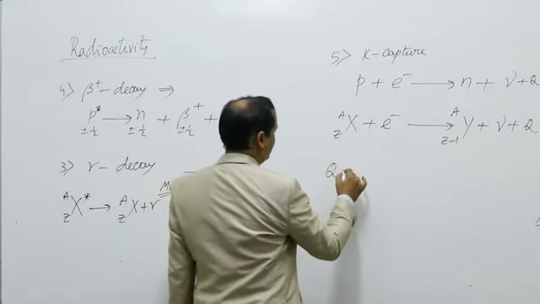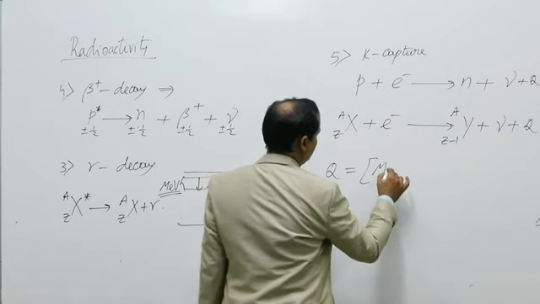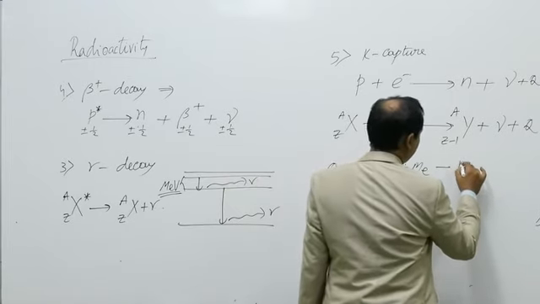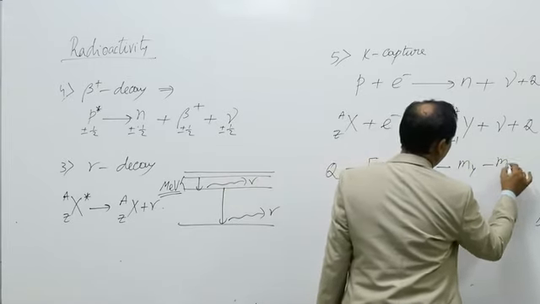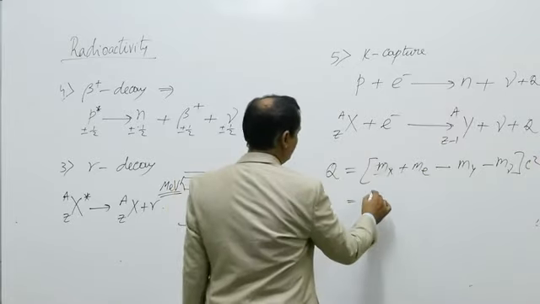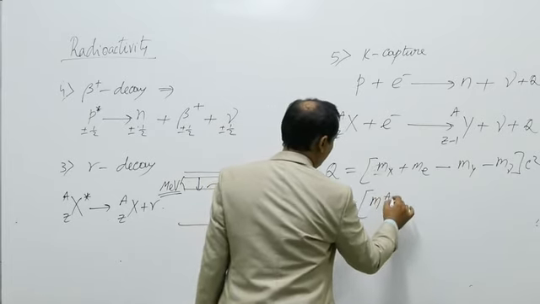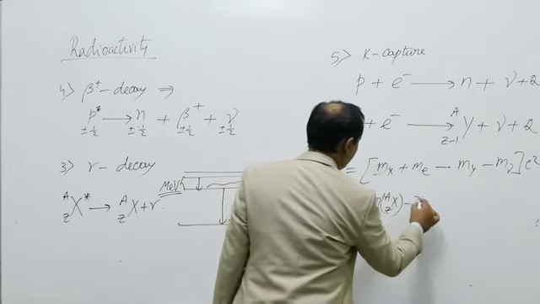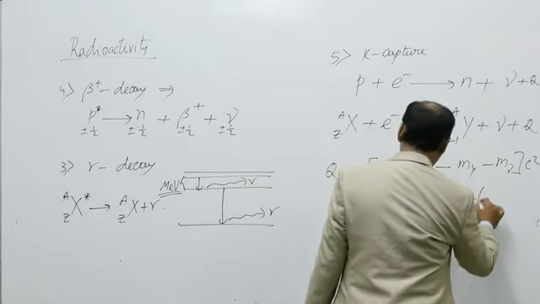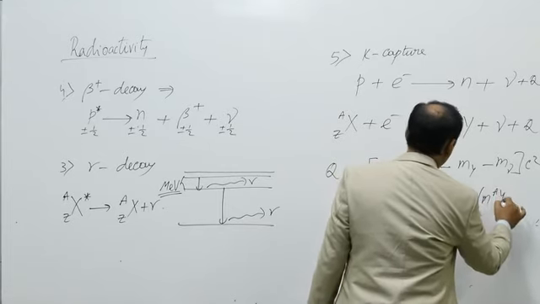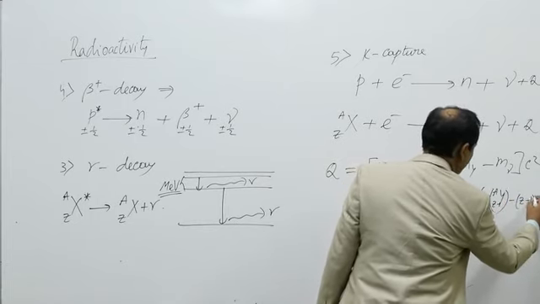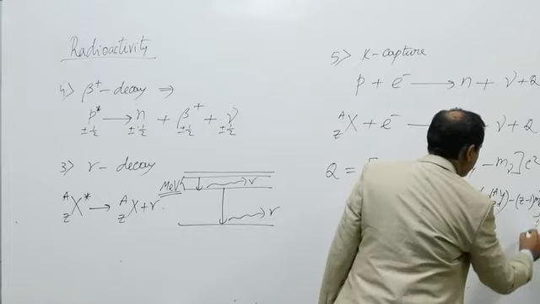So what is the Q value of the reaction? Q is equal to mx plus me minus my minus m nu into c square. This is the Q value of the reaction. Or we have M(AXZ) minus Z me plus me minus M(AYZ minus 1) minus (Z minus 1) me into c square.